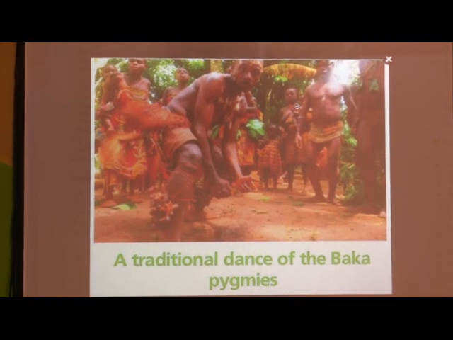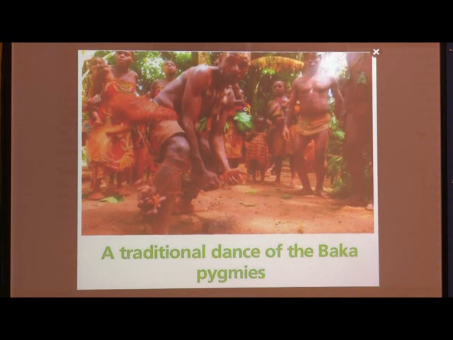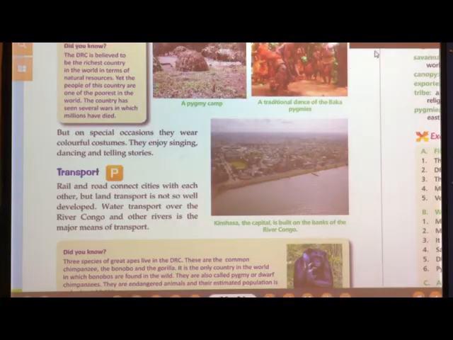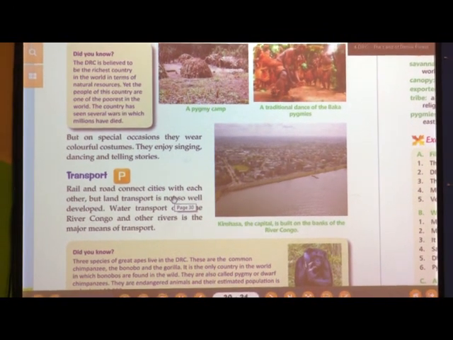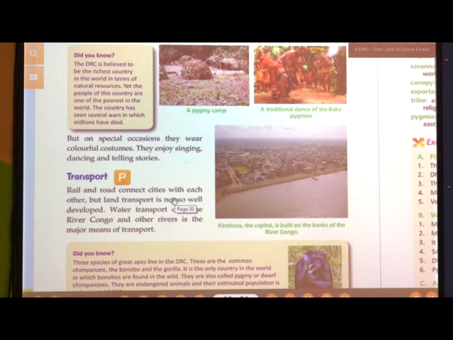See, they are having their traditional dance. They are dancing and you can see how minimum clothes they have worn. They do not wear a lot of clothes. Okay. Now, when they are having some occasion, at that time they wear colorful dresses. You must have seen they paint on their faces. Yes or no?